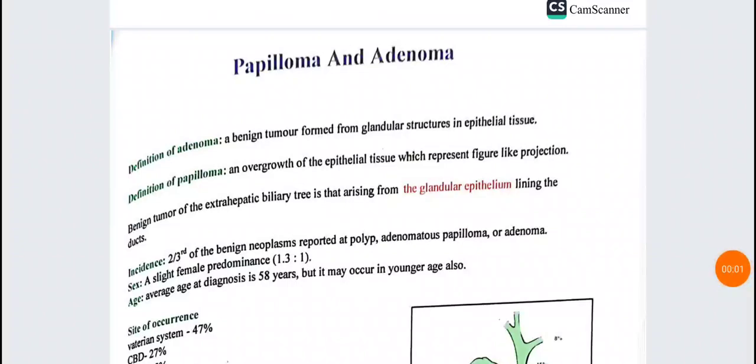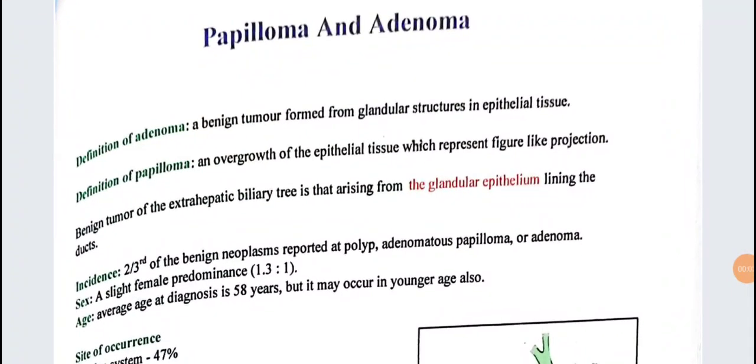Now we will learn about the papilloma and adenoma. Papilloma and adenoma have certain definitions. Adenoma is a benign tumor formed from glandular structure in epithelial tissue. So the glandular structure in epithelial tissue is known as adenoma. And papilloma is an overgrowth of the epithelial tissue which represents finger-like projections.